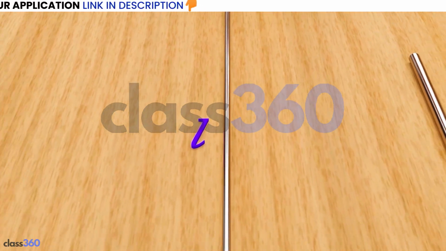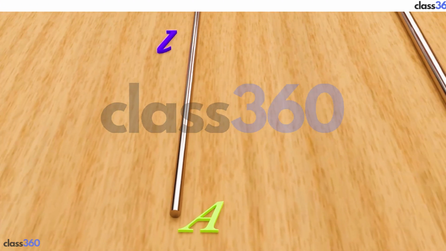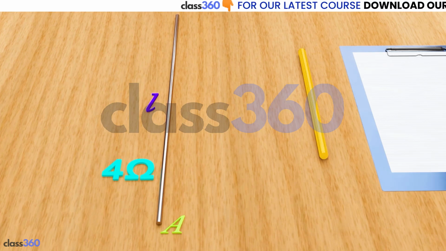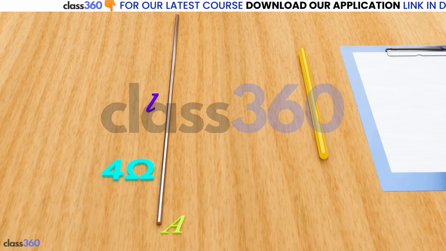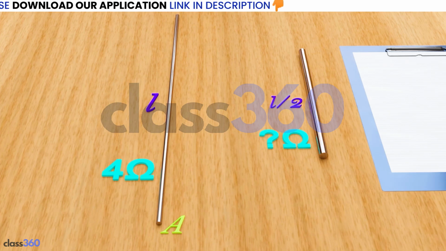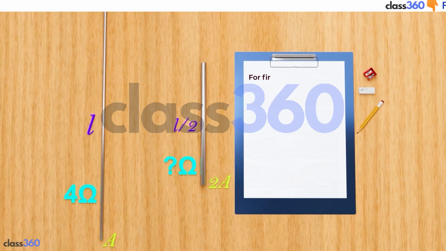Next example: a wire of given material having length L and area of cross section A has a resistance of 4 ohm. What would be the resistance of another wire of the same material having length L upon 2 and area of cross section 2A? For first wire,